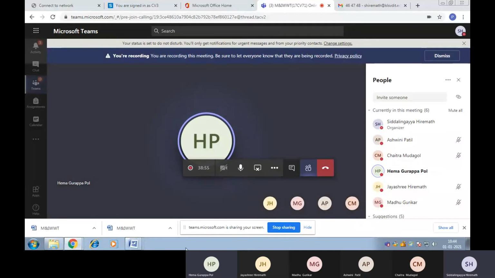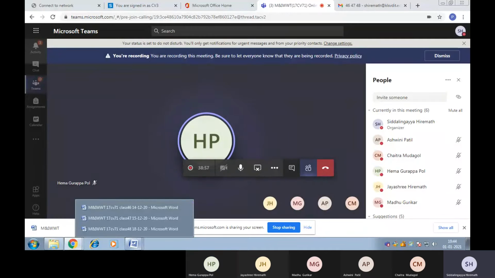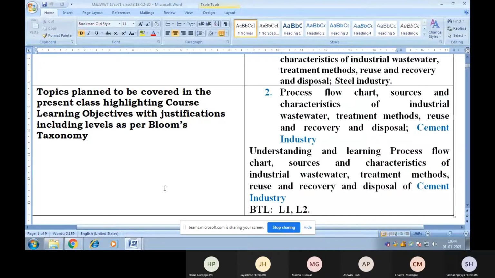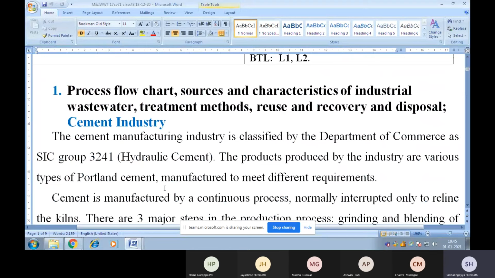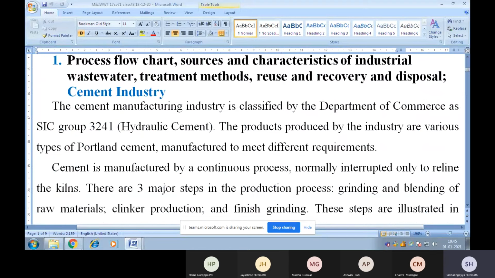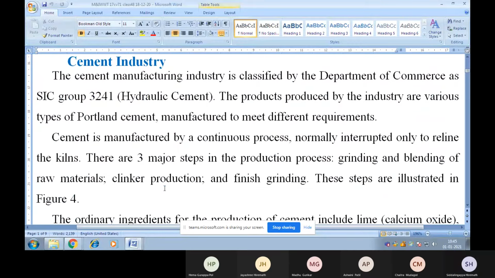Yes, sir. Let me continue with the third topic, that is the process flow chart as well as the characteristics of wastewater generated in cement industry, as well as we'll also discuss the treatment method of cement industry. Students, these notes are very important because you won't get any literature related to cement industry in regular books like A.D. Patwardhan or any other book. So that's why I have prepared these notes after referring to various websites on the net.